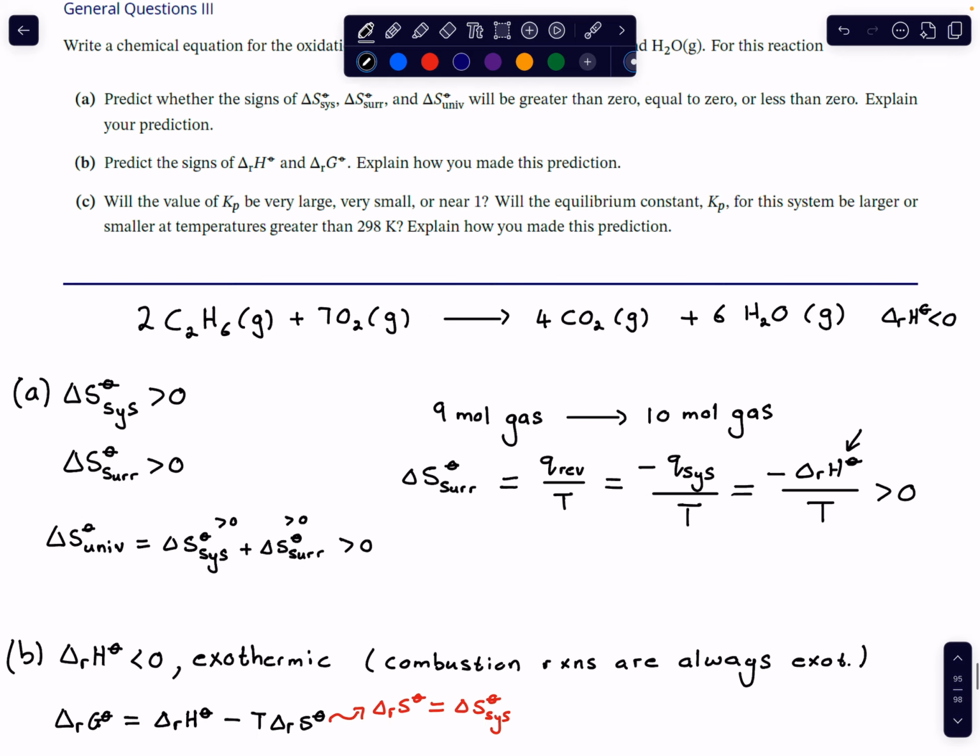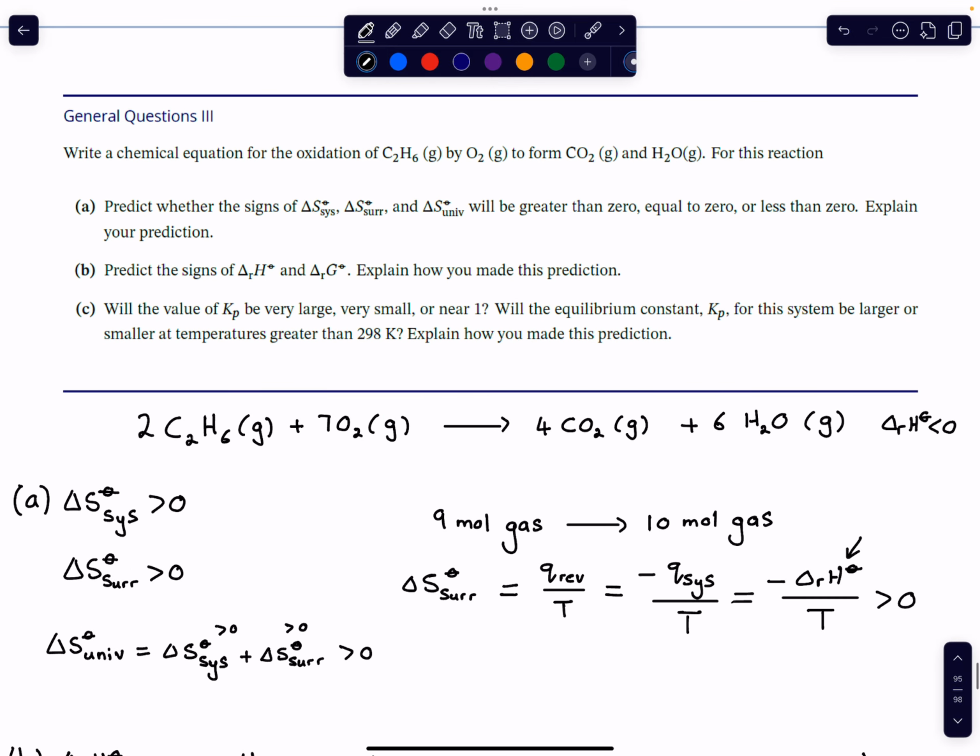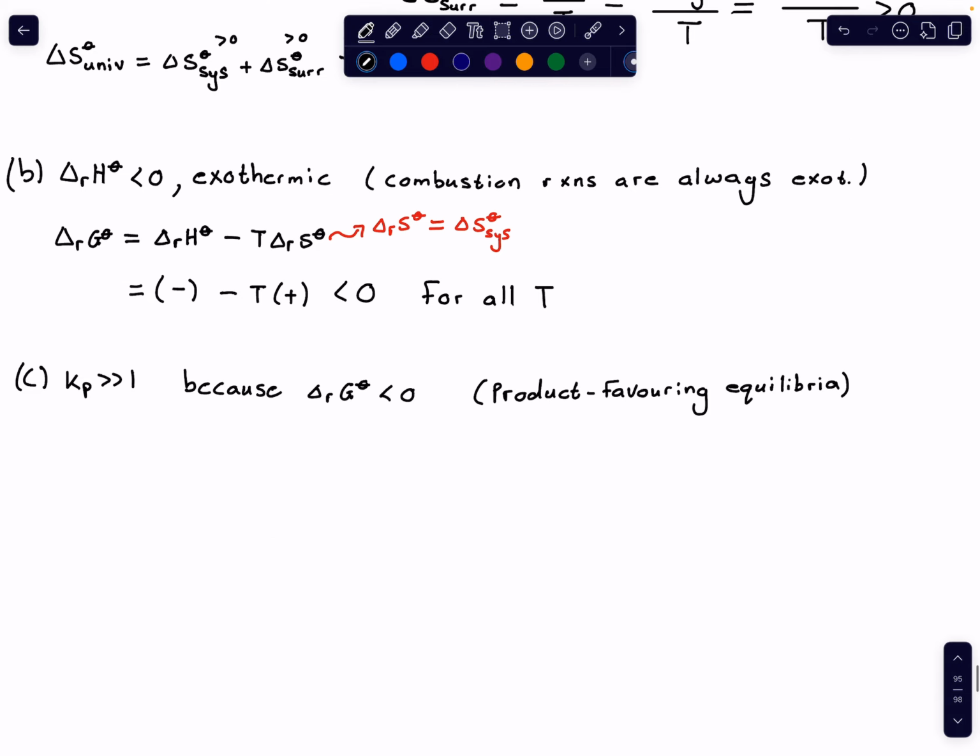And the second part asks, will Kp of the system be larger or smaller at temperatures greater than 298? We just need to look again at how G behaves with temperature. So just writing that down again, if we look at G, it's minus T plus.